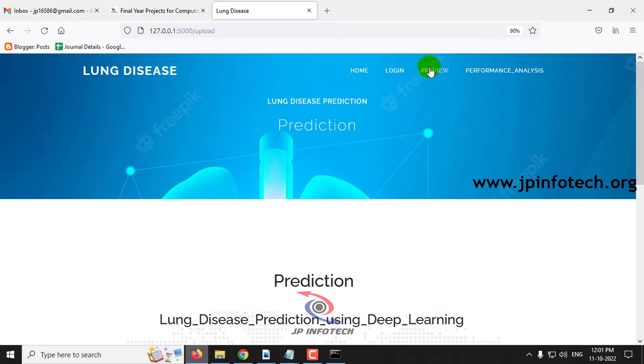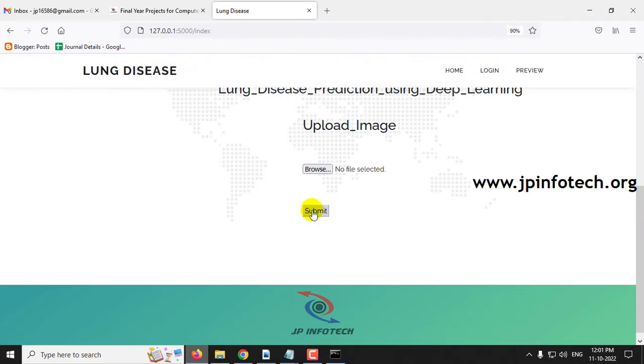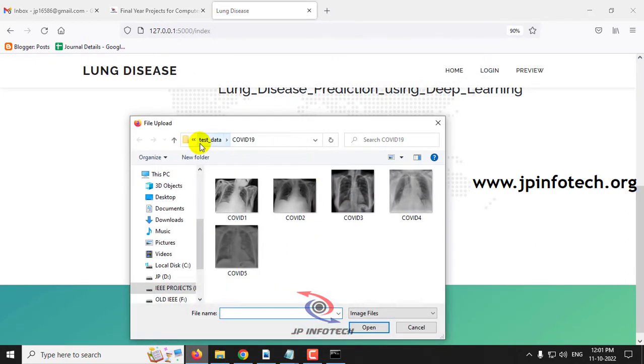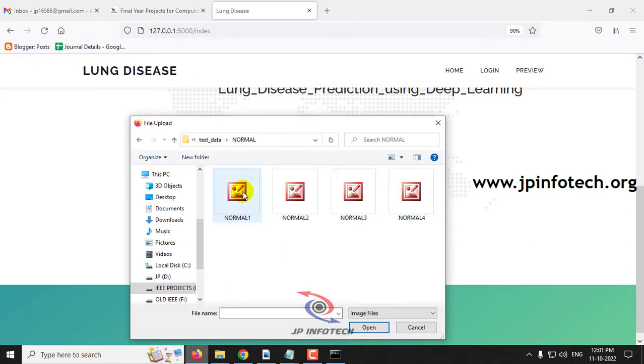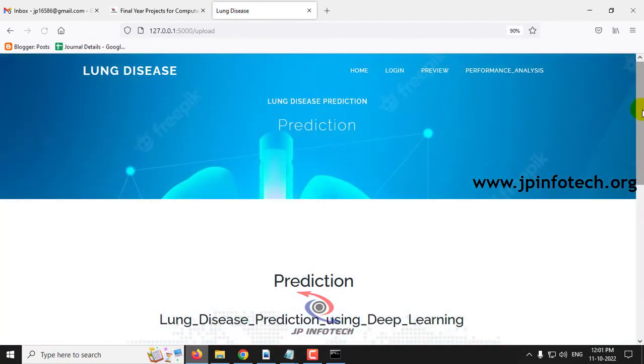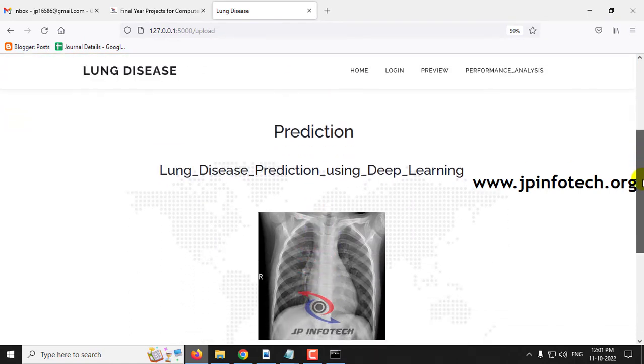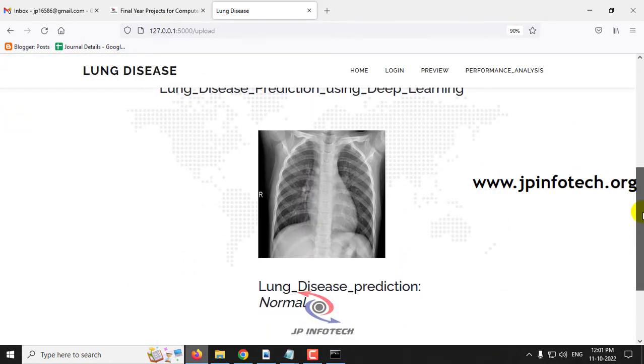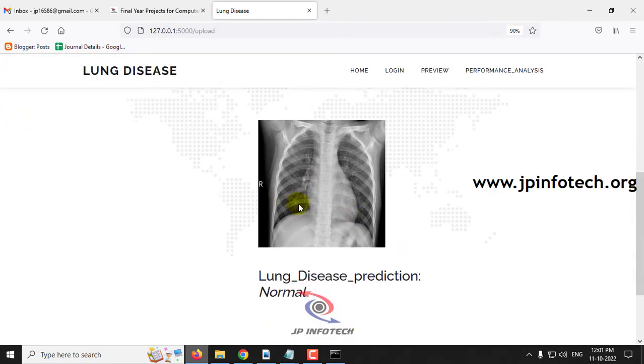Let me go to the preview menu again, because I'm going to check with some other image. Let me go to the normal case now, select any of the images and then click the submit button. Now you can scroll down and see the prediction result of the given X-ray image, and you can see the predicted result is normal.